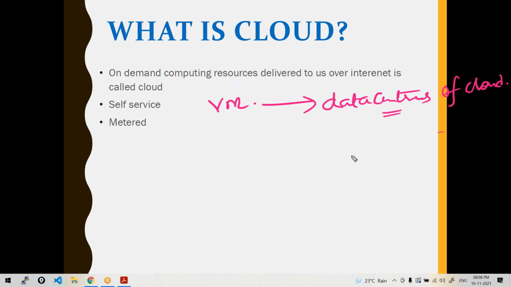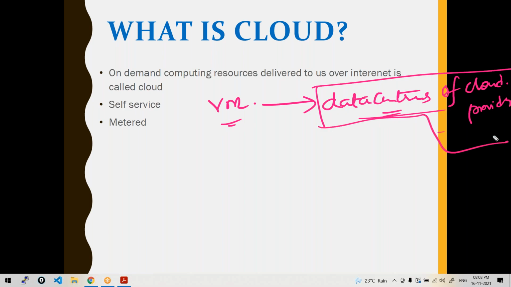The same kind of data centers will be managed by cloud providers. You need not work on those data centers, you need not take care of managing them. You can just create those virtual machines without managing the underlying data centers. This will be taken care of by the cloud providers. I just need some VMs, I'll demand those VMs, so I'll get the VMs. I'll pay for those VMs only, and I pay only for what I have used.